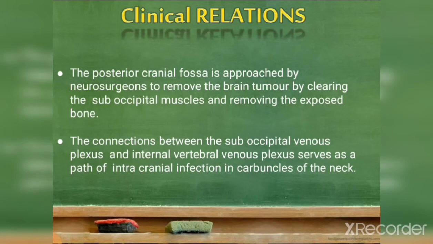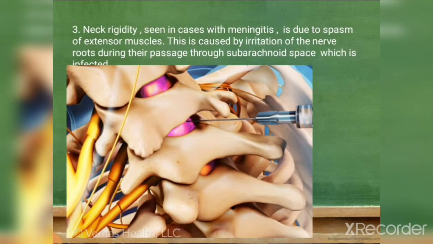Now the clinical relation. The posterior cranial fossa is approached by neurosurgeons to remove a brain tumor by clearing the suboccipital muscles and removing the exposed bone. The connections between the suboccipital venous plexus and internal vertebral venous plexus serve as a path of intracranial infection in carbuncles of the neck. So, if there is neck rigidity, it is seen in cases of meningitis due to spasm of extensor muscles, and this is caused by irritation of the nerve roots during their passage through the subarachnoid space, which is infected. So here we can see the nerves emerging through the subarachnoid space in the intervertebral foramina.